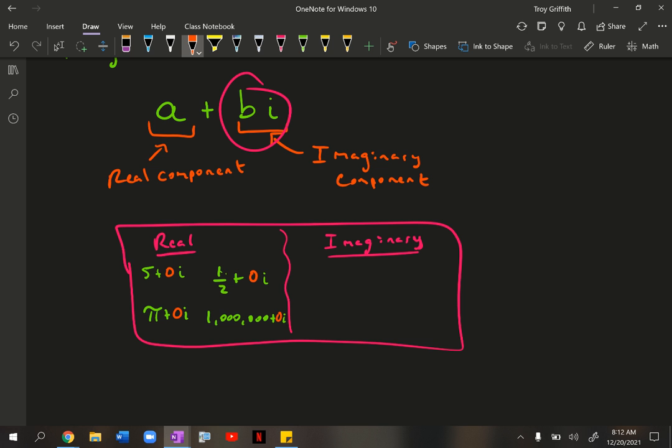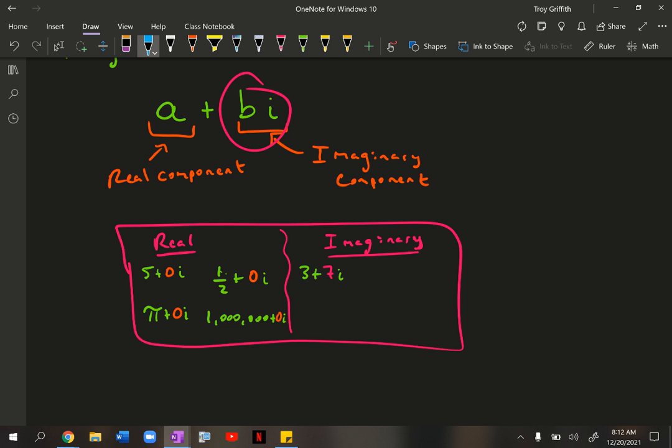That's a real number. But then an imaginary number is some kind of number where the part at the end that has the i has a non-zero number in front of it. So, I don't know, 3 plus 7i. That's an imaginary number. If it has an imaginary component at the end, we call that an imaginary number.